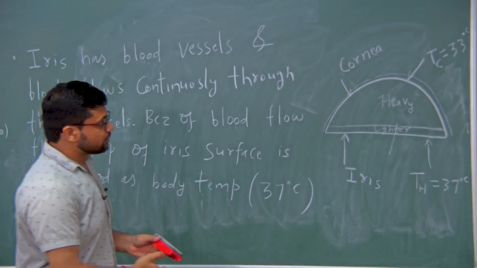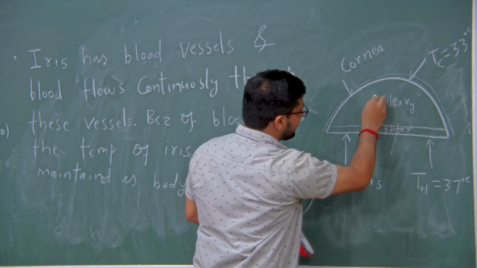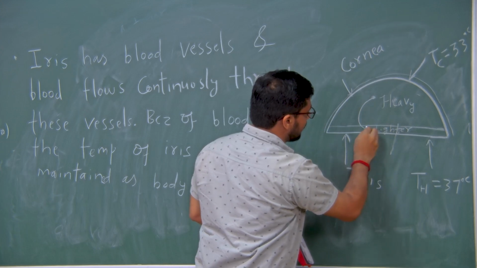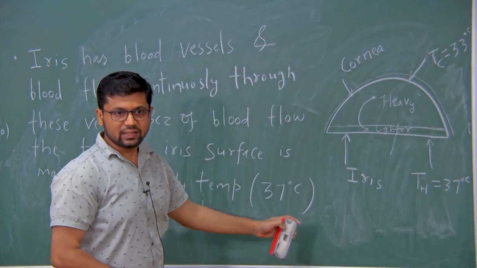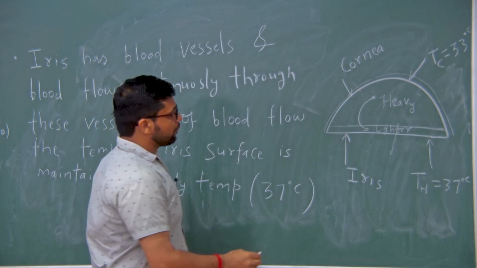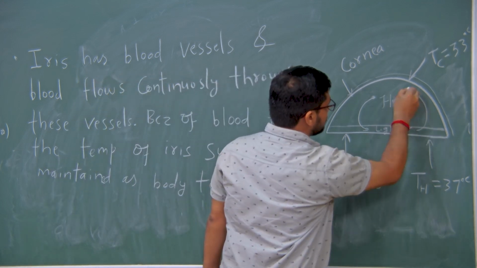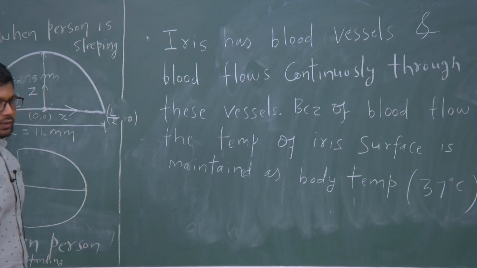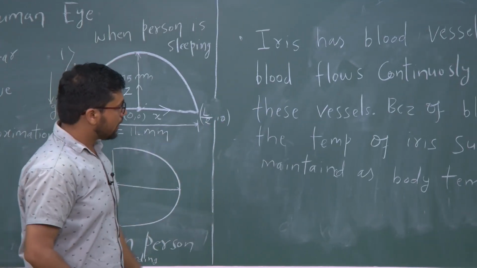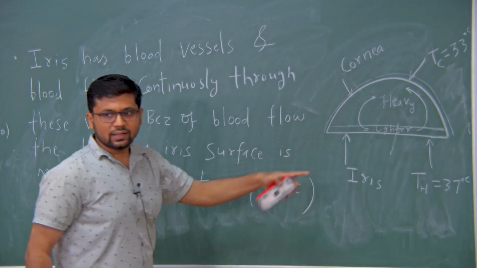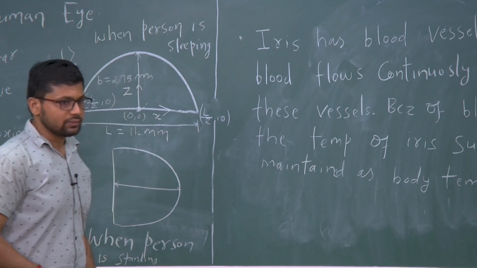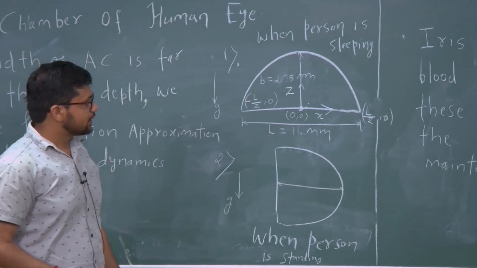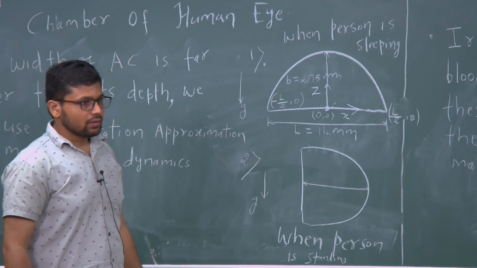Okay? Suppose here we have a heavy fluid, and below that there is a lighter fluid. The heavy fluid will come down because of gravity, which acts in the vertically downward direction, and the lighter fluid will go up because of mass balance. If something is coming down, the other fluid will have to go up. Because of that the circulation will be generated inside the anterior chamber. So the driving force for this circulation is the temperature gradient and gravity.